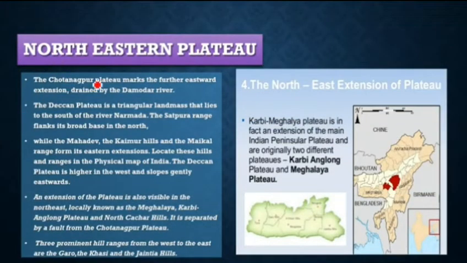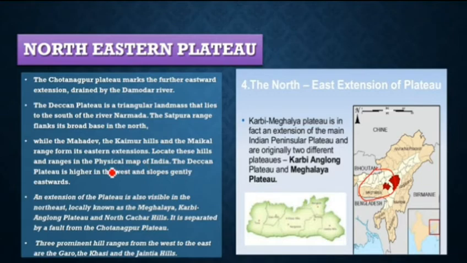Northeastern Plateau. The Chota Nagpur Plateau makes the further eastward extension, drained by the Damodar River. Now this is the northeastern plateau. Mainly it has Karbi Anglong Plateau and Meghalaya Plateau here. The Deccan Plateau is a triangular landmass that lies to the south of the river Narmada. The Satpura range flanks its broad base in the north. This is the next one. In the Deccan Plateau, we'll see Mahadev, Kaimur, Maikal range form its eastern extension.